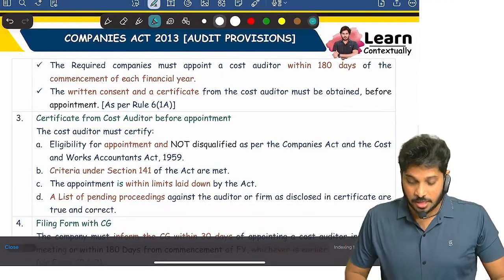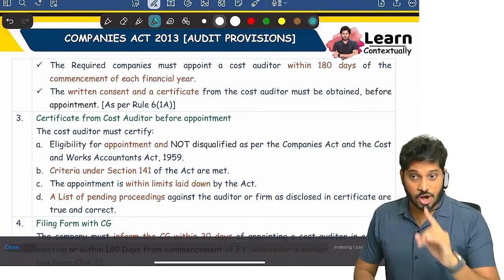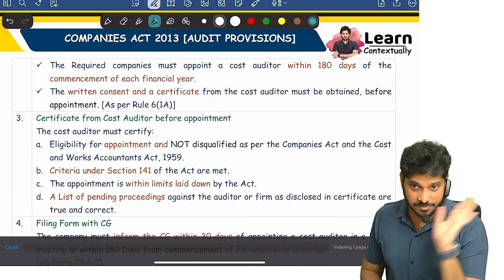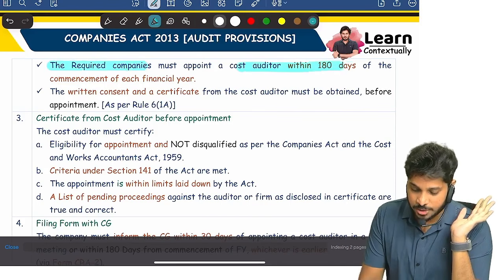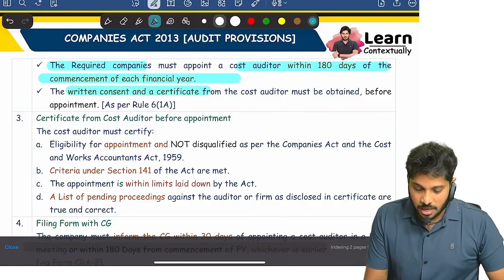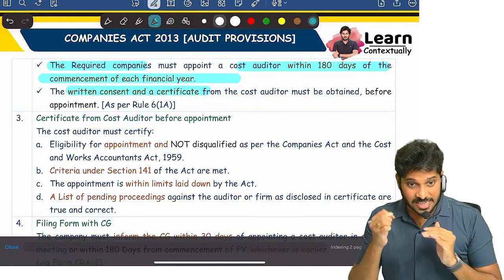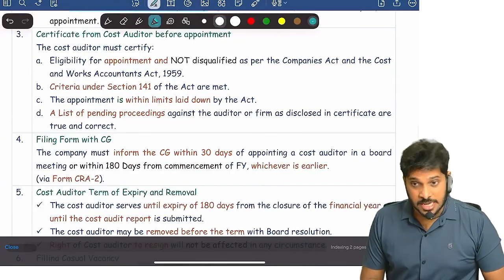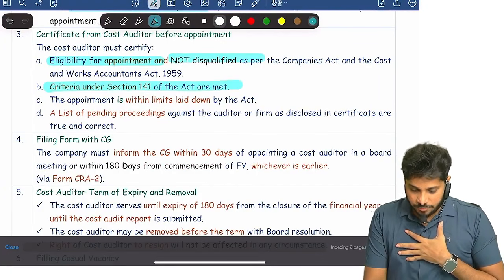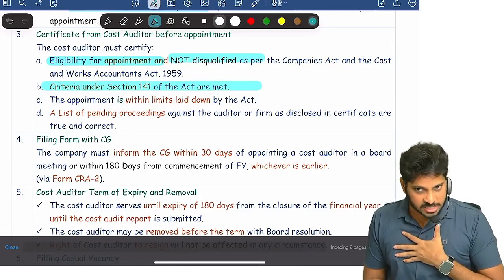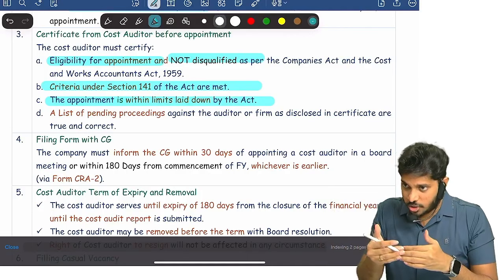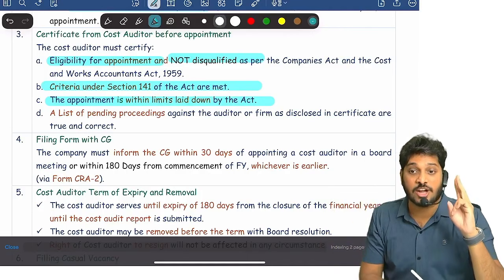Next, what is the time limit for appointment of cost auditor? We didn't discuss this. Cost auditor shall be appointed for every financial year within 180 days from the commencement of the financial year. Before appointing, get a written certificate from him. What certificate? Sir, I am eligible for appointment, I am not disqualified, I fulfil the Section 141 criteria, nothing but qualifications, and the appointment is within the limits: even after accepting this cost audit, my total number of cost audits will not exceed 20.